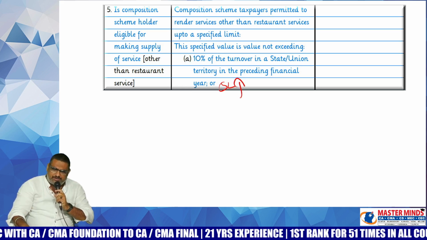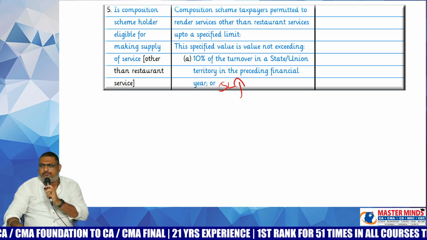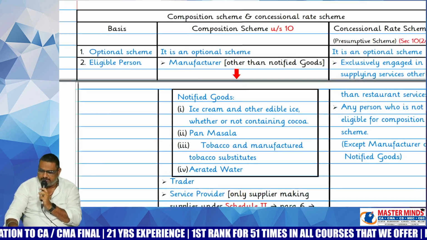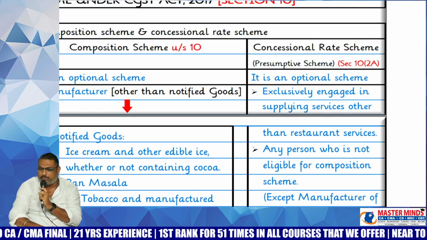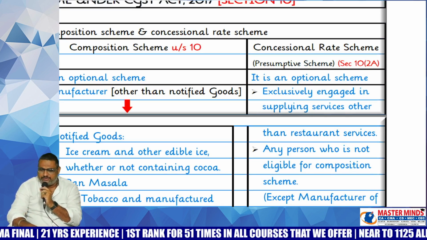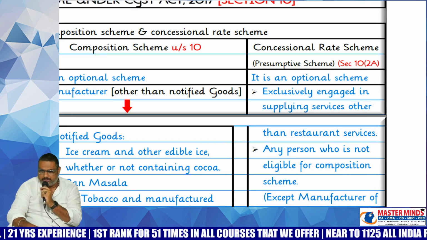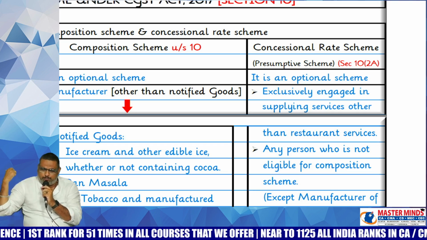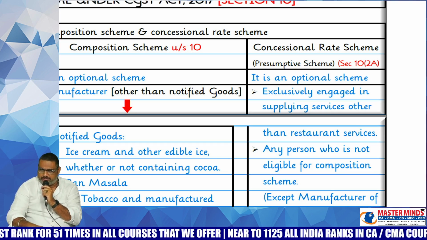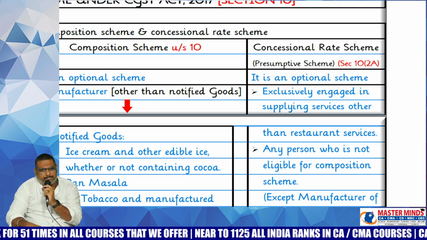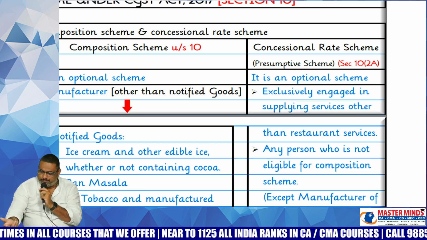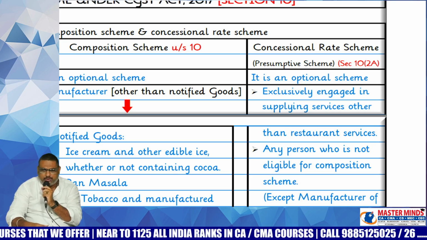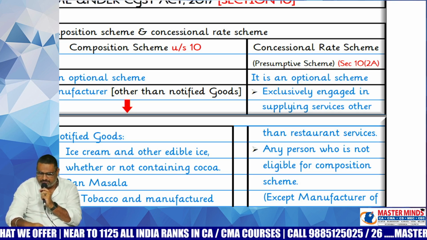Sir, that means, is there no scheme that was exclusively for service providers? Yes, that particular scheme is known as concessional rate scheme under section 10(2)(a). This concessional rate scheme under section 10(2)(a) is exclusively designed for suppliers of services. Is it an optional one or a mandatory one? Optional scheme. Why is it an optional scheme? Just like the normal composition scheme, here also, if you want to go for this concessional rate scheme, you cannot claim the ITC. That is the point.